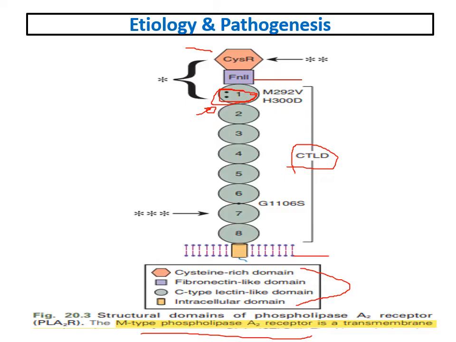What are the sites which are identified as epitopes or antigens by the antibodies to phospholipase A2 receptor? These are the sites. These sites with asterisks are the sites which are defined as epitopes by the antibodies to phospholipase A2 receptor.